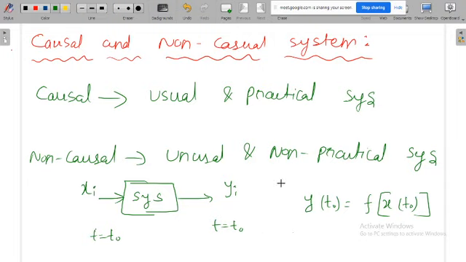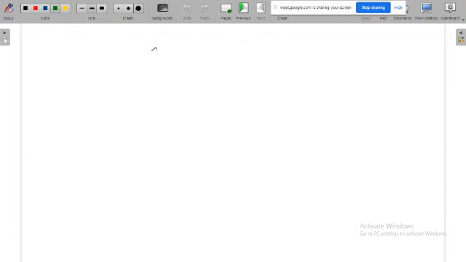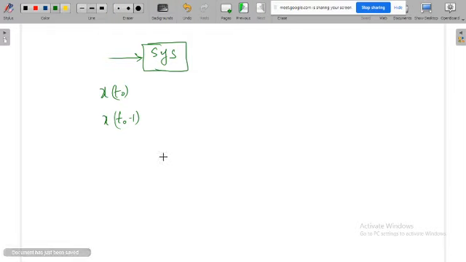Or otherwise, suppose the system is like this. I am giving input at current time, say t naught. x of t naught is the current input, and say x of t naught minus 1 is the previous input. Why?